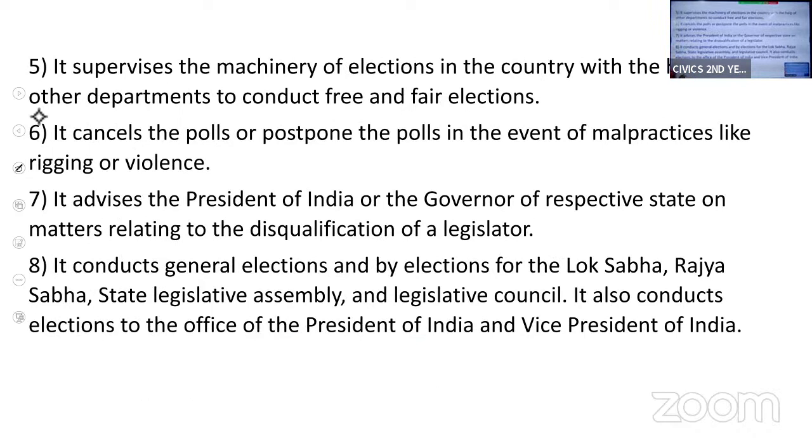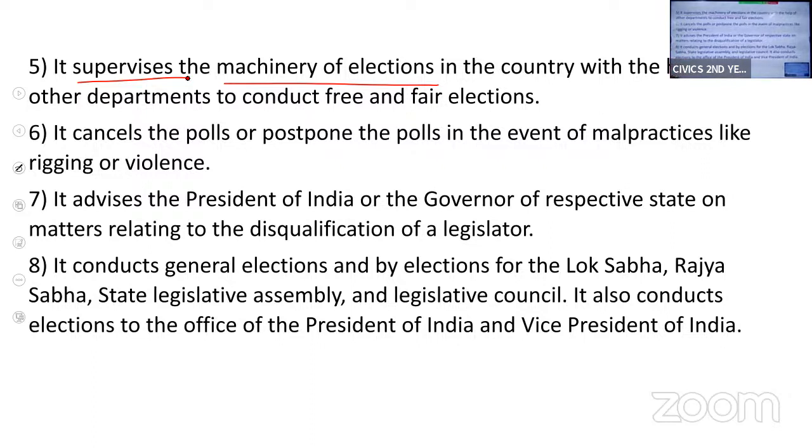Then it supervises the machinery of the election with the help of other departments. Like police department, all the departments, they work together for conducting the elections smoothly. So that is supervised by the Election Commission. They will appoint the returning officers, polling booth officers, security personnel. So with the help of other departments, they'll conduct the elections.